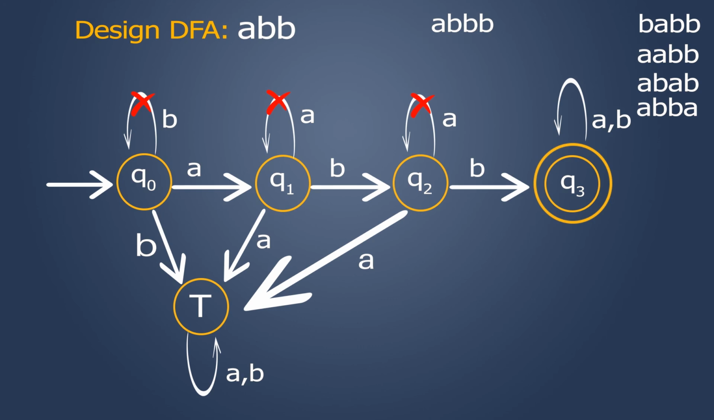Q0 upon A takes me to Q1. Q1 upon B takes me to Q2. Q2 upon B takes me to Q3. Q3 upon B takes me to Q3. So this string will also be accepted. This is the final deterministic finite automata to accept a string of A's and B's beginning with A, B, B.